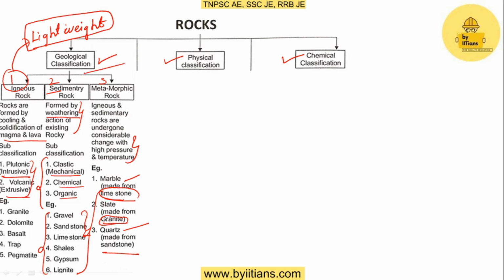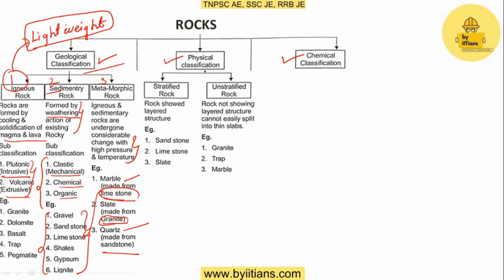The second one is physical classification. It has 2 types: stratified rocks and unstratified rocks. Stratified rocks, as the name itself says, have layer by layer of rocks, so we can easily take one layer and another layer.